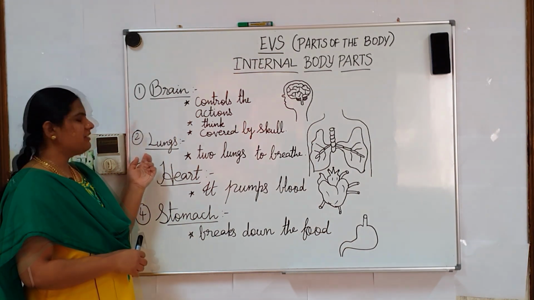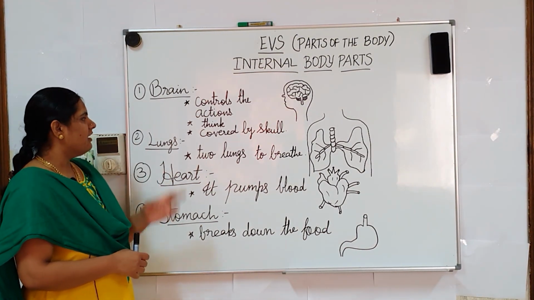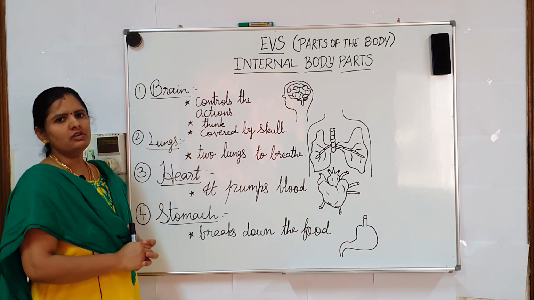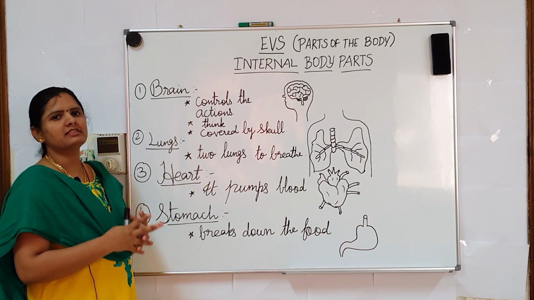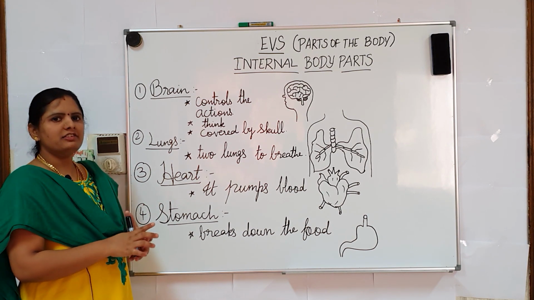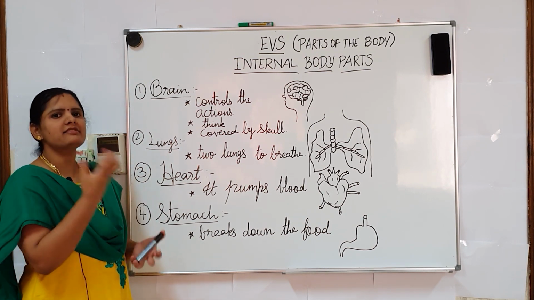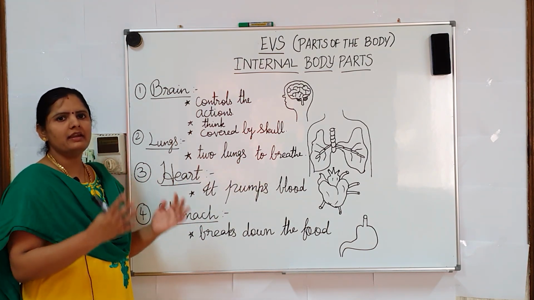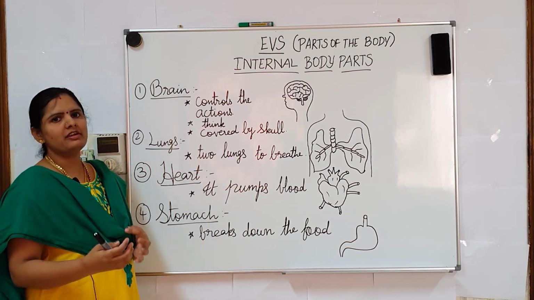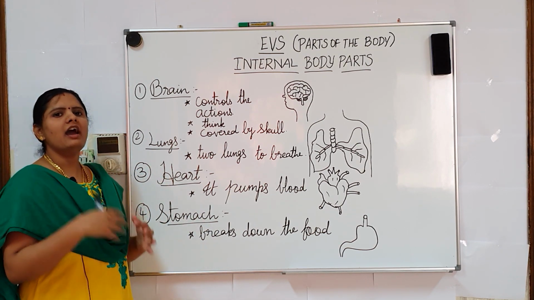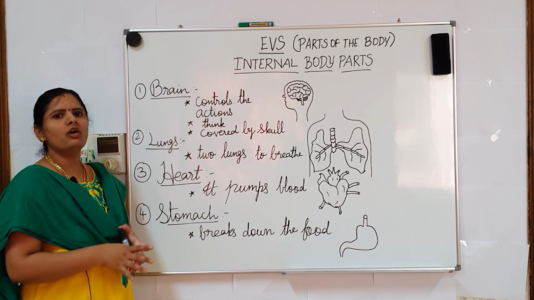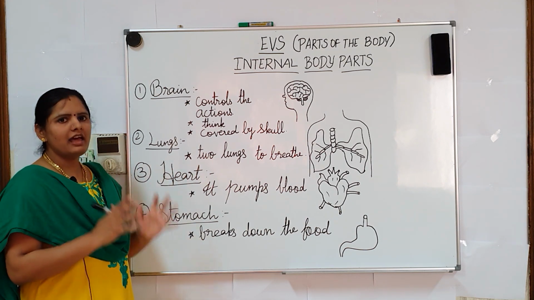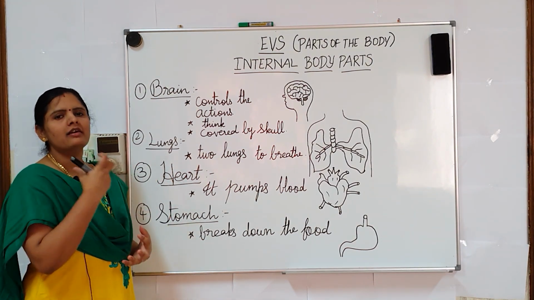Next we move on to the lungs. We have 2 lungs. These 2 lungs help us to breathe. Breathe means it helps to inhale and exhale the air. Usually lungs help us to separate oxygen and carbon dioxide from the air. In higher classes, you will come to know what oxygen and carbon dioxide are. For now, just think that lungs help us to breathe.